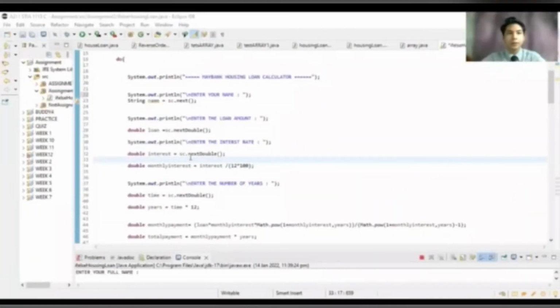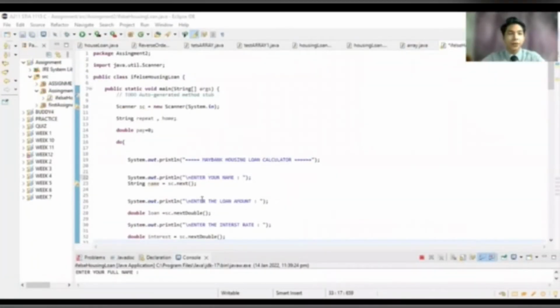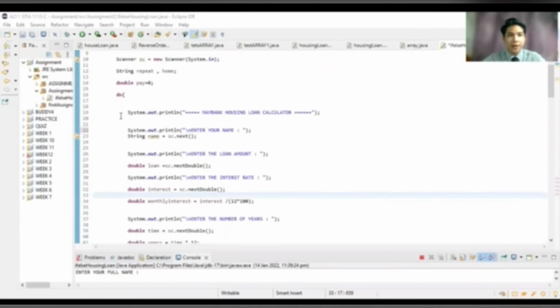In this assignment, I use two things, which are control structure and loop. I will explain the rest of the system in the coding part. In the coding part, I will explain what I added to the system. The first part is the same as assignment 1, where I use do.